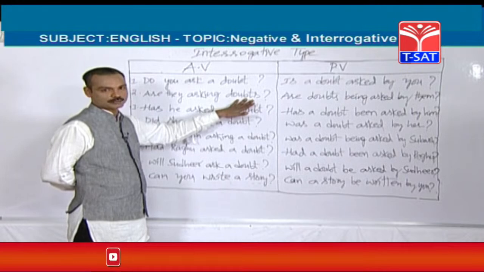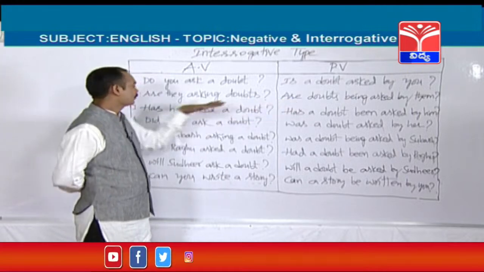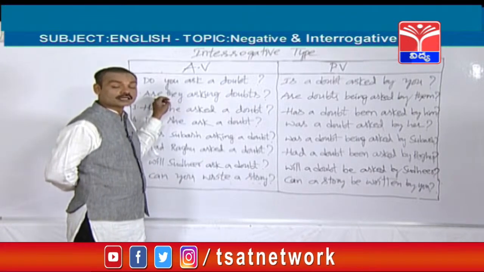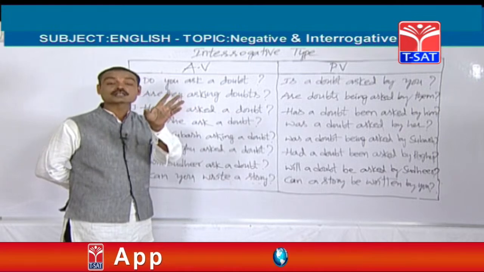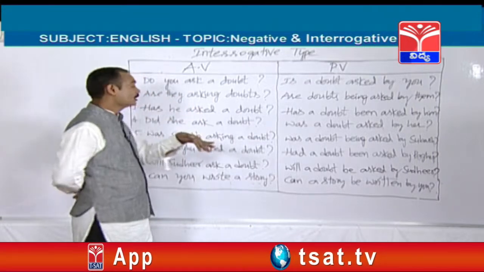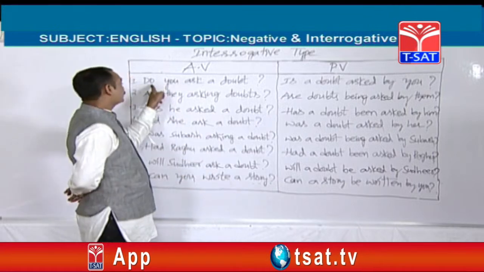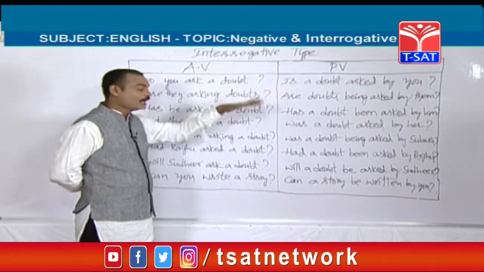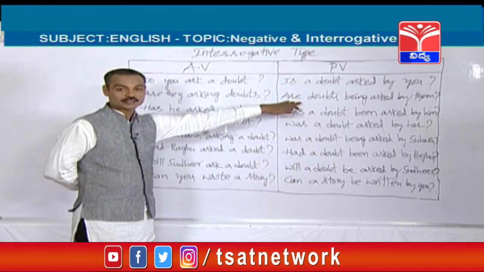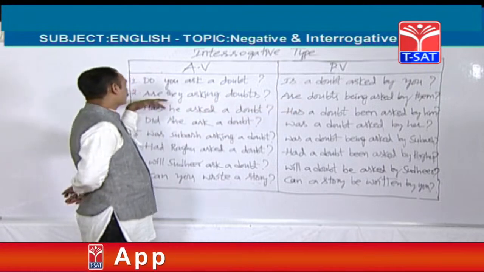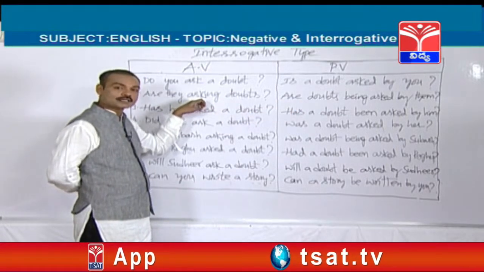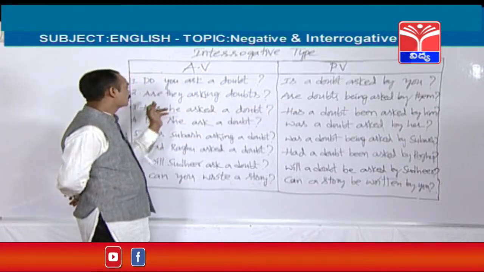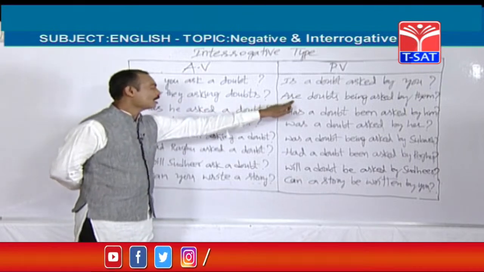Doubts, plural object. So friends, when the active voice starts with am, is, are, the passive voice also should be started with am, is, are. Here is an important point. Just 2 minutes ago I told you, if the active voice starts with do or does, the passive voice should be started with am, is, are. Again I am going to tell you, when the active voice starts with am, is, are, the passive voice also should be started with am, is, are. Right. So doubts plural. Are doubts.